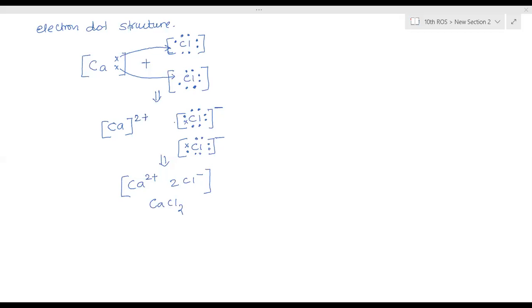The same way we did for calcium chloride, the same thing we should do for magnesium. Exactly the same. Ma'am, you said magnesium chloride and calcium oxide. Okay.